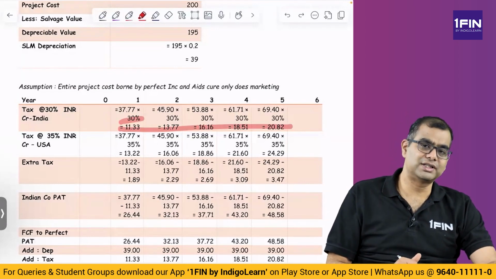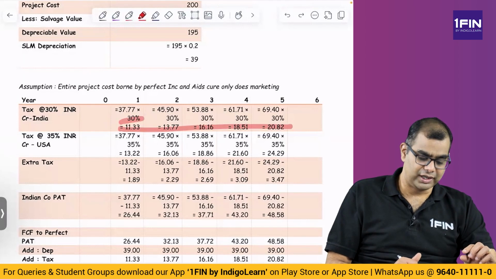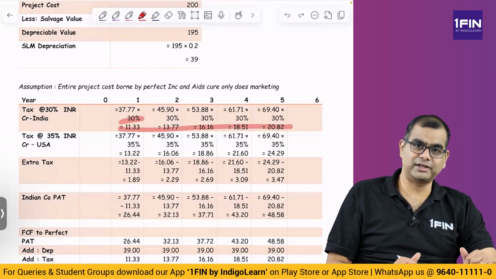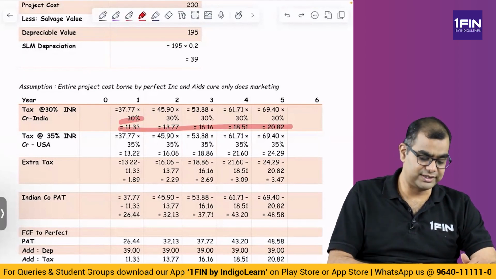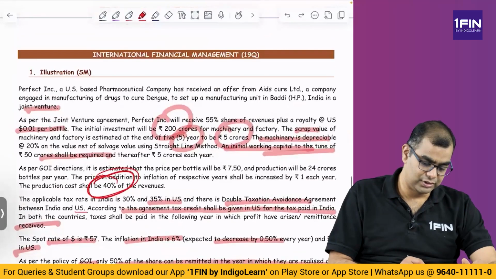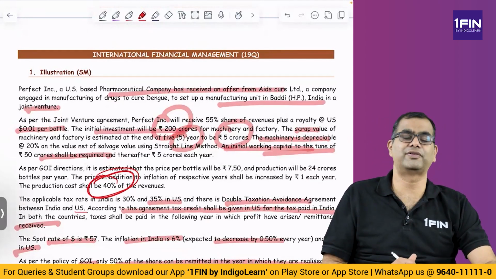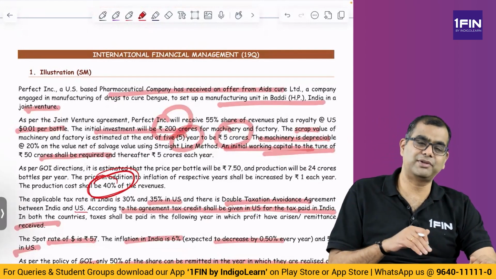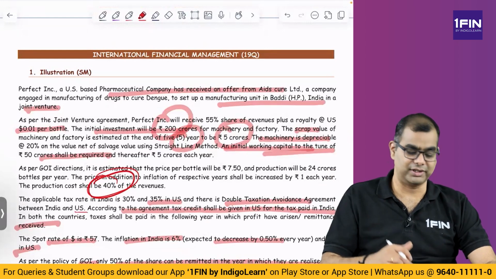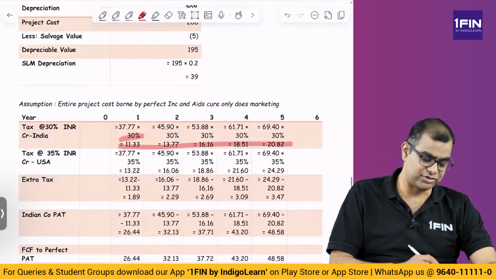Why am I referring to this? Because the full investment is being made by Perfect Inc. That is what they said in the beginning. This is to set up a manufacturing unit and so on. Initial investment will be 200 crores. They never said the initial investment also will be shared in the ratio of 55-45. So investment is done by one fellow and the marketing is done by the other fellow. So you have to write that as an assumption.